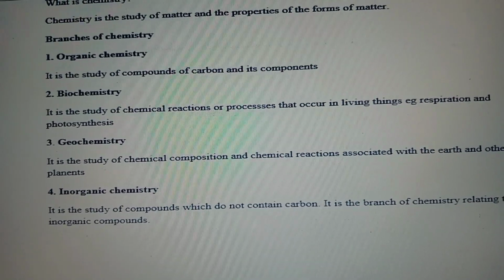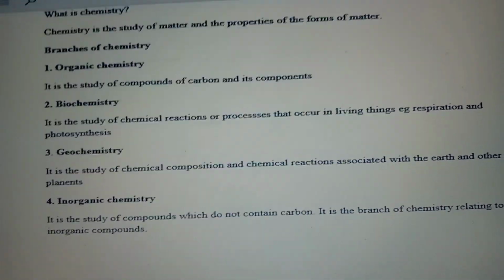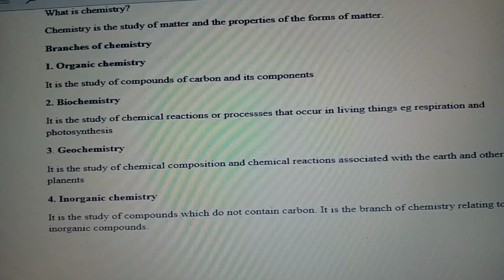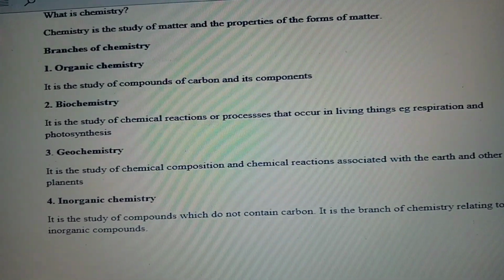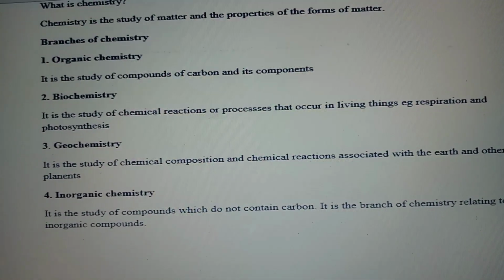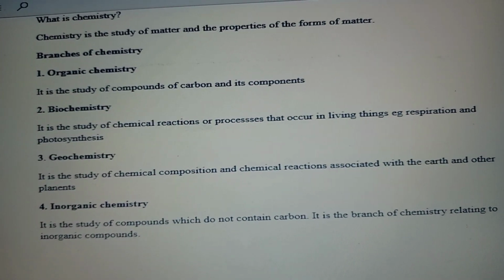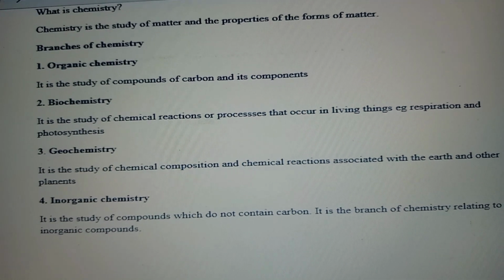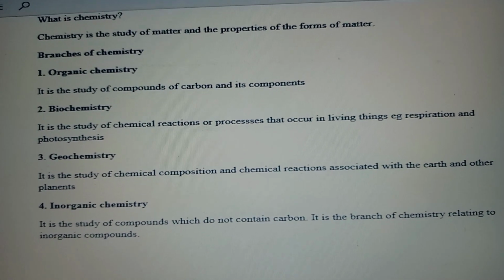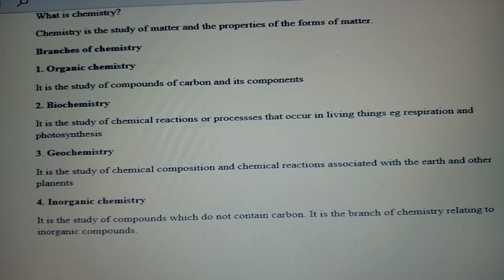Then we have biochemistry. When we say bio, it means living. So it's the study of chemical reactions or processes that occur in living organisms. Such chemical reactions or processes include respiration and photosynthesis.